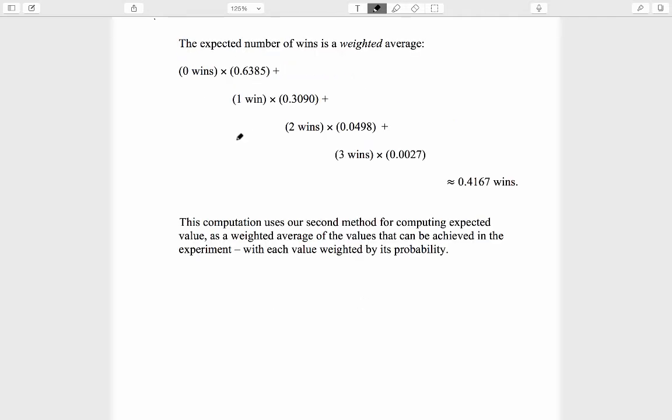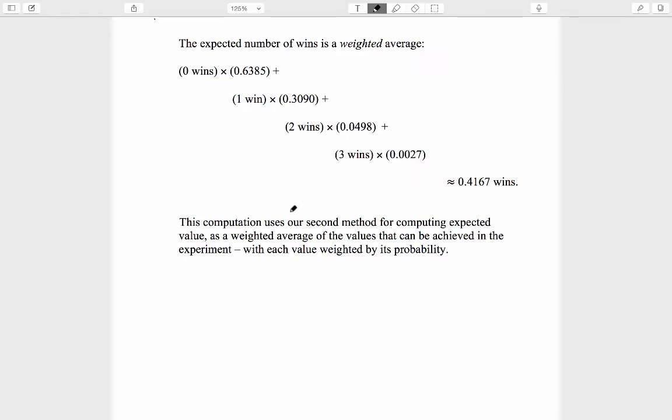The key point here is that the expected number of wins really has to be a weighted average. Each number of wins has to be weighted by its probability, otherwise there's nothing in this computation that would reflect the fact that 0 wins is much more likely than 1 win, and 1 win is much more likely than 2 wins, and they're all vastly more likely than 3 wins. That information is relevant to what happens in the long run, so our computation has to know about that information. A computation that omitted that information could not be correct.